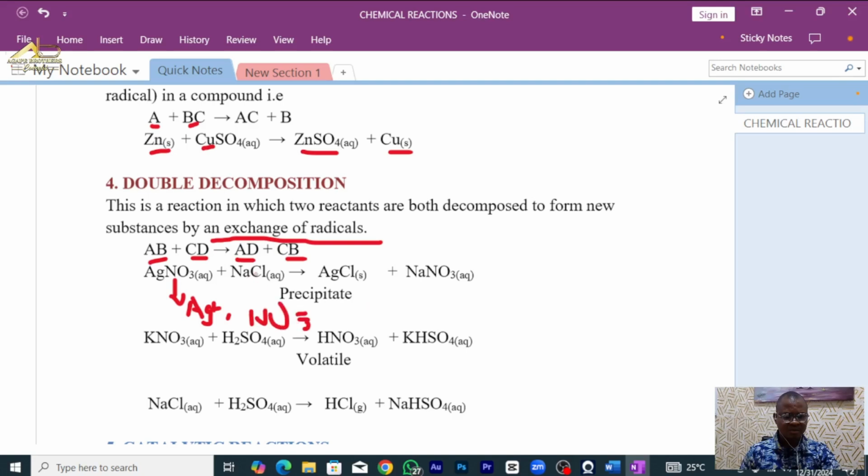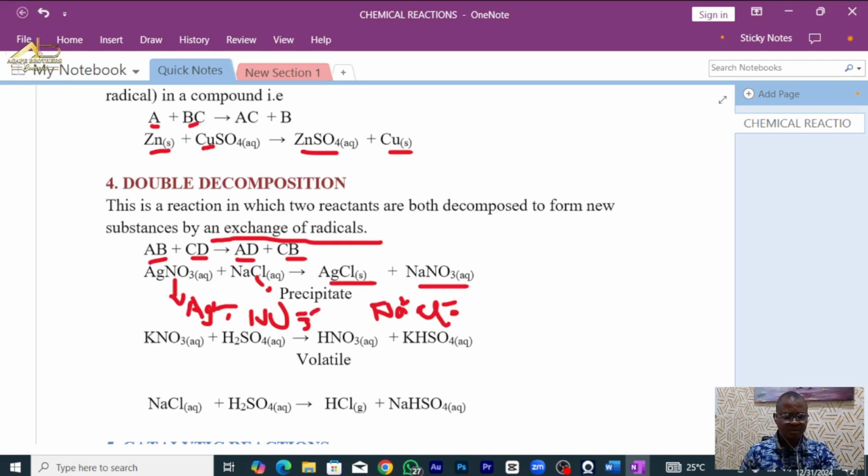Then sodium chloride will split to Na+, and chlorine will split to what? Cl-. In other words, there will be attraction. Remember, like poles repel, unlike poles attract. So this positive will be attracted by this negative, which is the chloride ion, while this nitrate ion will be attracted by the sodium ion. That's why we form this.